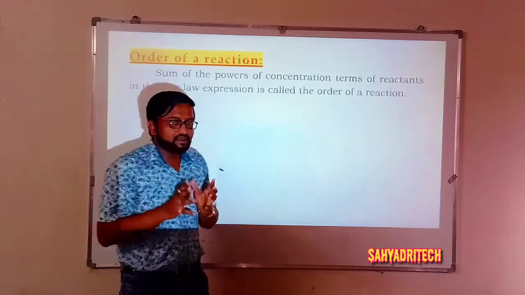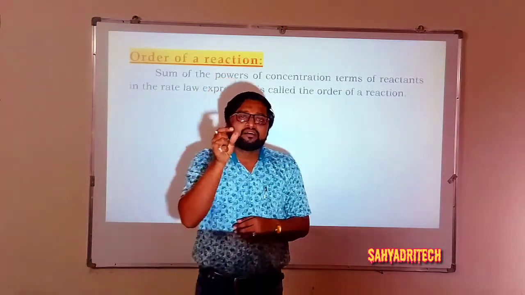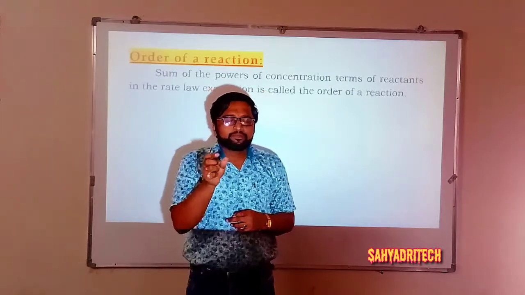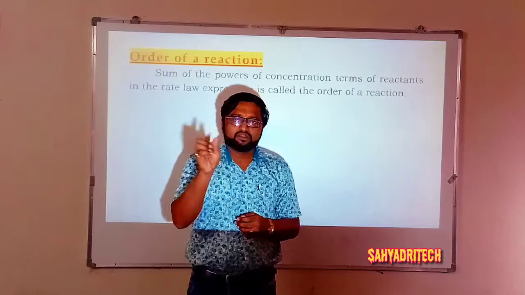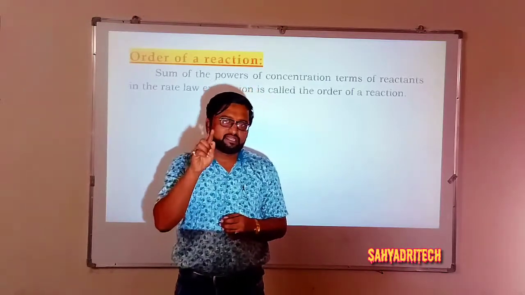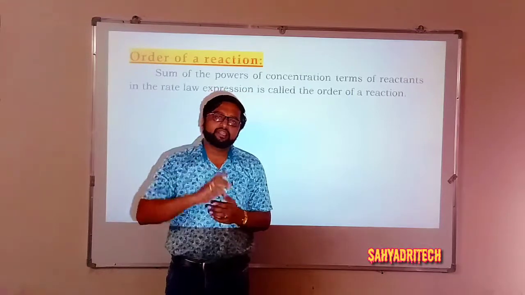So, just to recall, for a reaction we write the rate equation according to the rate law or rate expression. In the rate expression, whatever powers are present, if we add those powers, the resultant will be the order of that reaction.